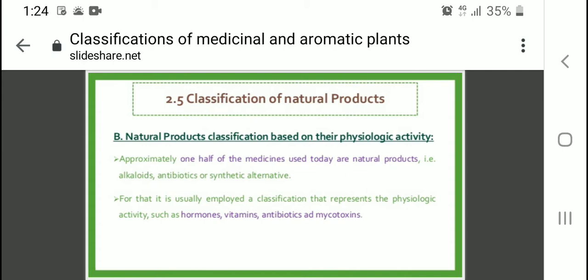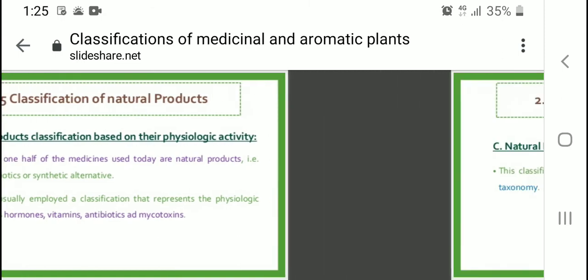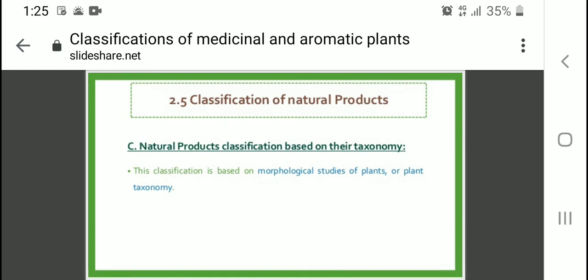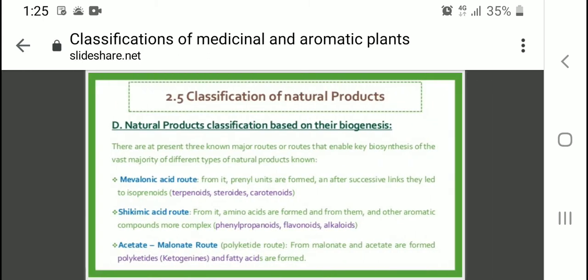Based on the physiological activity, one half of the medicines today are natural products like alkaloids, antibiotics or synthetic alternatives. So usually they can be used as hormones, vitamins, antibiotics and mycotoxins. Natural products classification on the basis of taxonomy is based on morphological studies of plants, or plant taxonomy, and then is the classification based on their biogenesis.